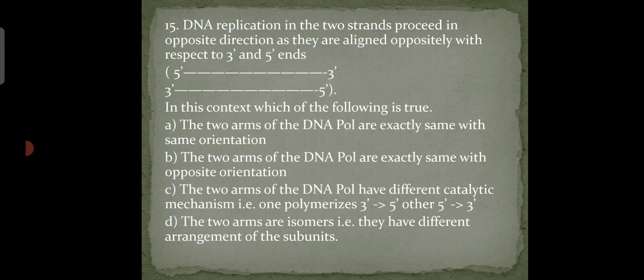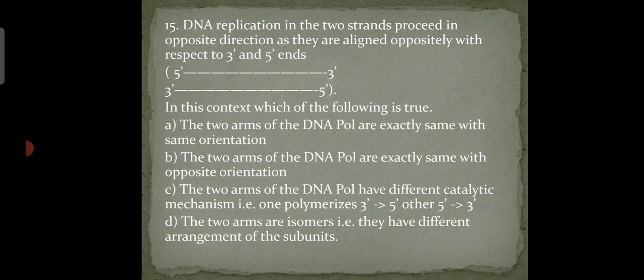Option B. The two arms of the DNA polymerase are exactly same with opposite orientation. Option C. The two arms of the DNA polymerase have different catalytic mechanism, that is, one polymerizes 3' to 5', other 5' to 3'. Option D is the two arms are isomerase, that is, they have different arrangement of the subunits.